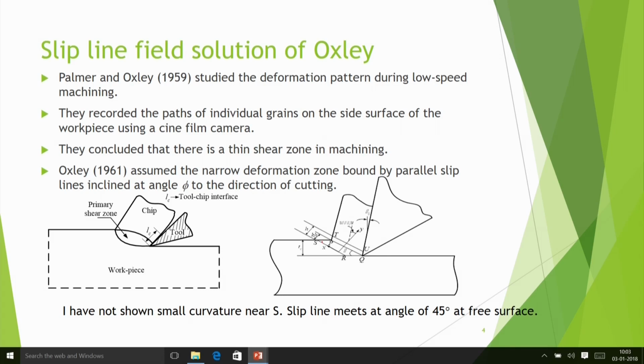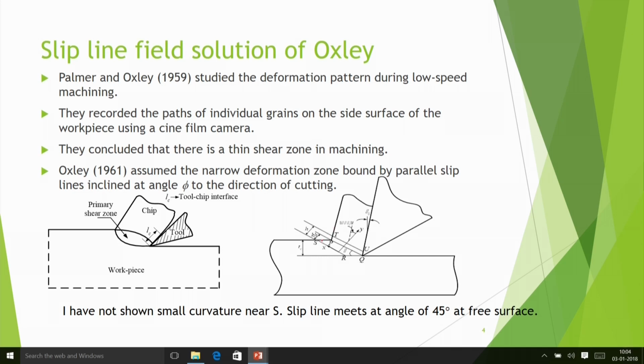Because free surface will be devoid of any stress and it will be one of the principal planes. So the shear plane must make 45 degree angle from this. So since the strip line gives the direction of maximum shear stress, it must meet at the free surface at 45 degree angle. So that's why they provided some small tilting type of thing, but that is very small.